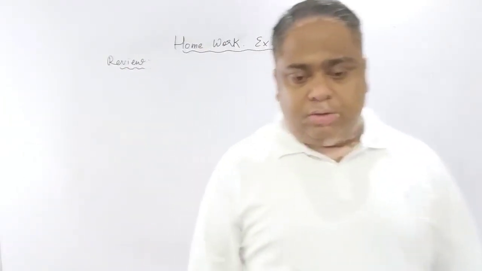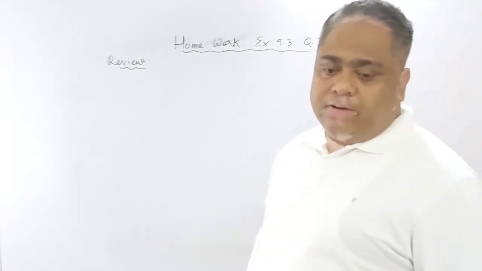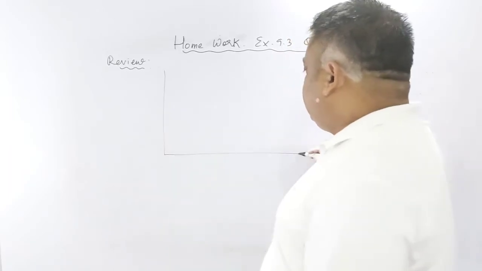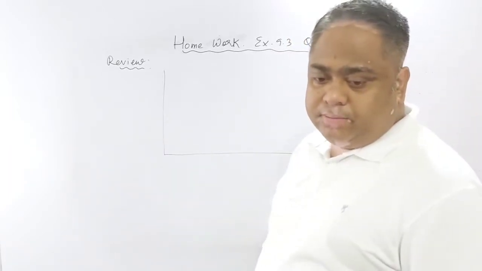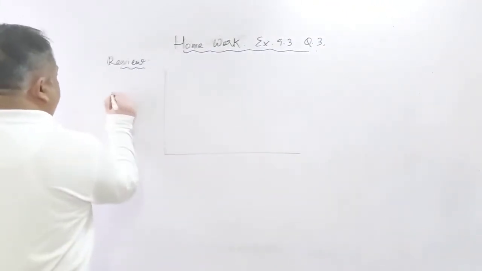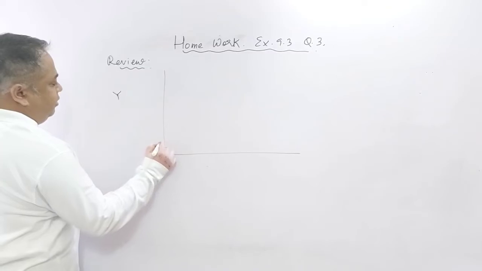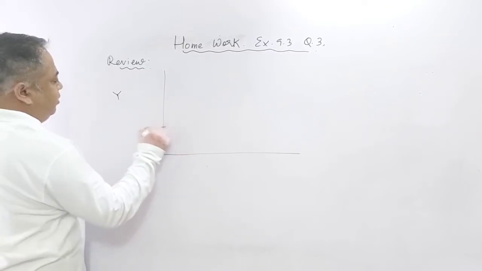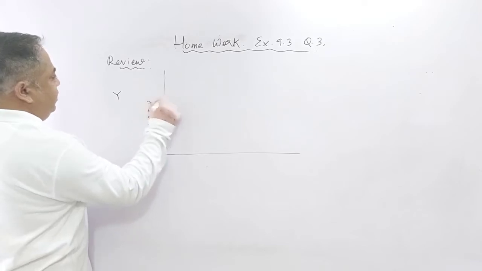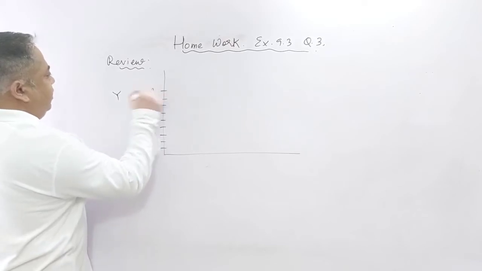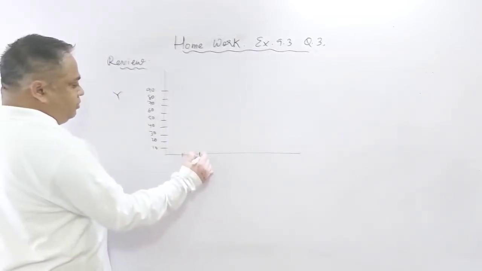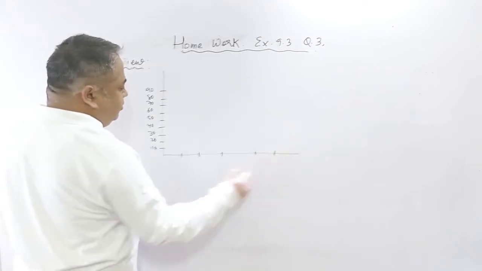In question number 3 of exercise 9.3, it was said that a bar graph is drawn like this, such that there are marks given on the y-axis: 10, 20, 30, 40, 50, 60, 70, 80, 90, and subjects are given here.